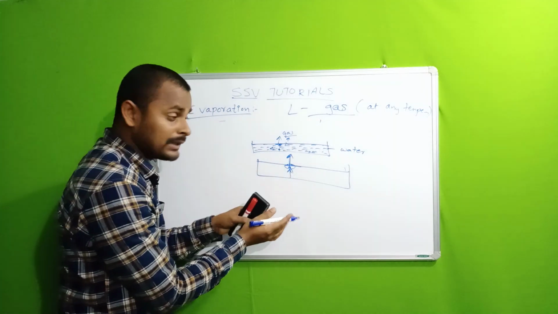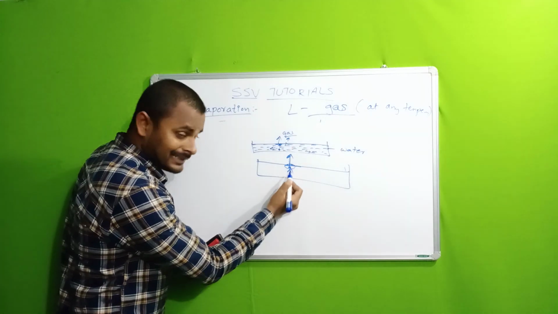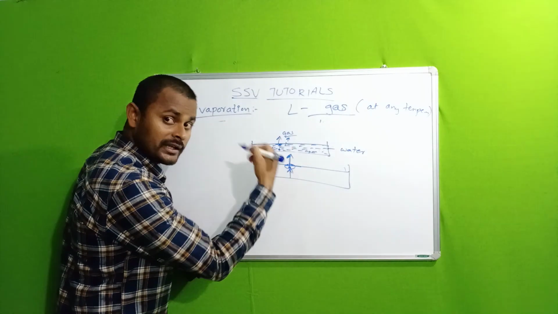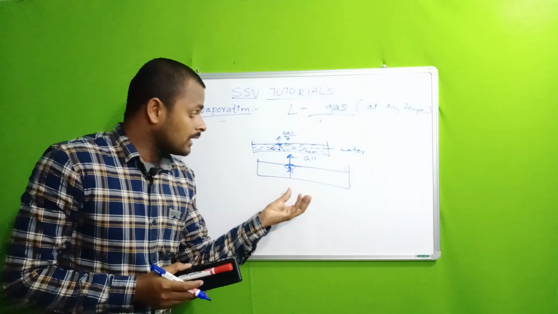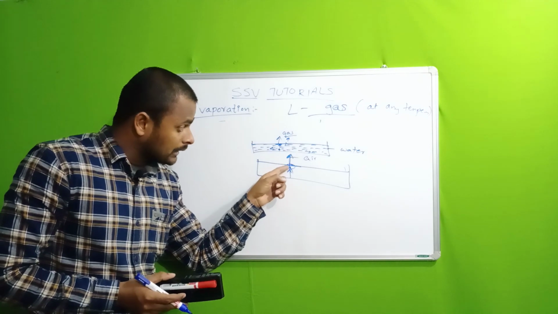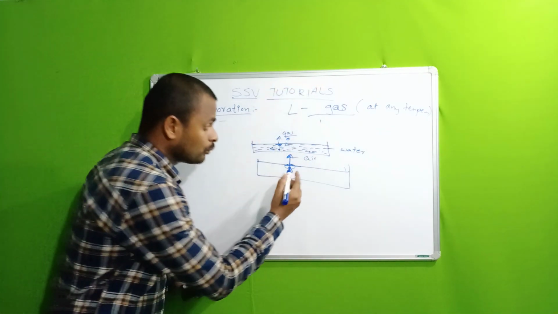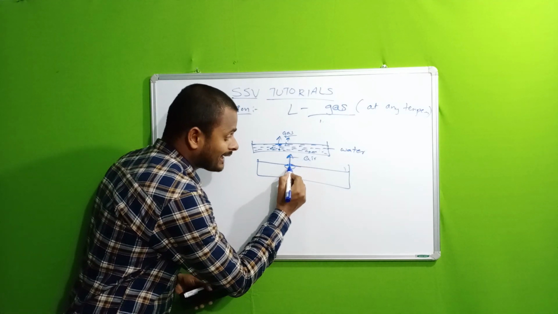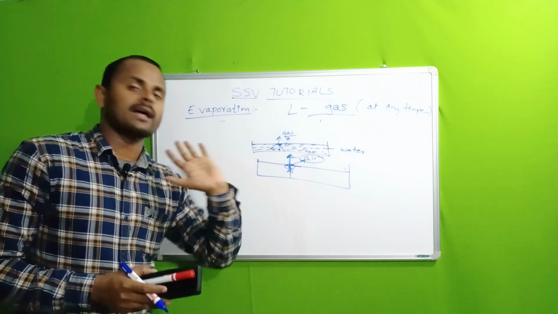It takes the energy and moves upwards and wants to give the energy which is given by the inner molecule to the air molecule. That means because of the energy received from the inner molecule, this outer or surface molecule moves upwards and gives the energy to the air molecule. This is happening in the evaporation.